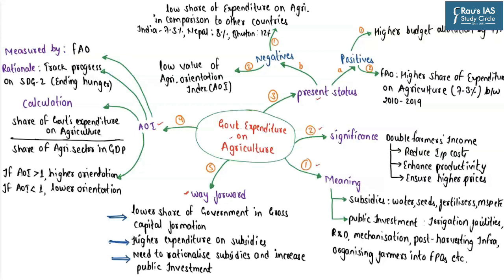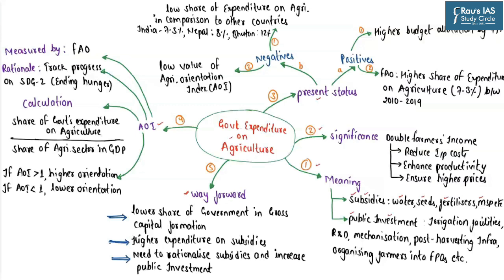See, the government may undertake the expenditure in the agriculture sector either in terms of subsidies or the public investment. So as part of the subsidies program, the government provides subsidies to the poor and marginal farmers in terms of subsidies on water, seeds, electricity, fertilizers, minimum support price, etc. And when it comes to public investment, here the government is undertaking long-term investment in the Indian agriculture in order to solve the structural problems faced by the Indian agriculture.